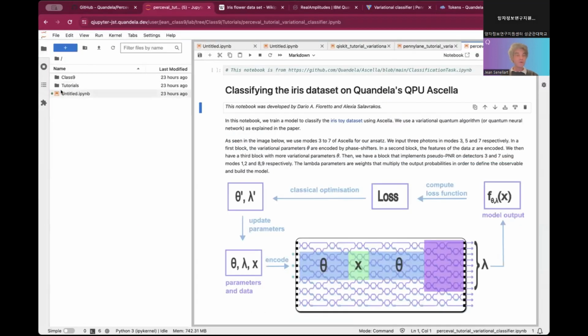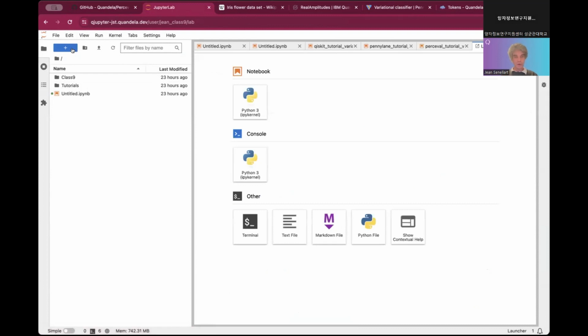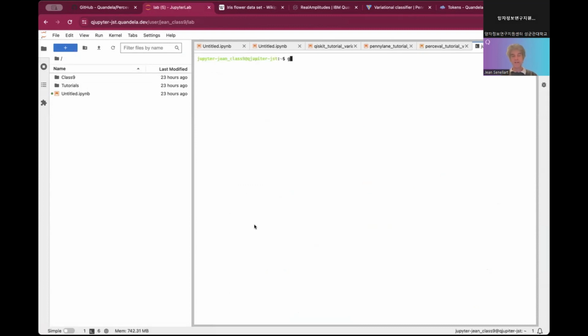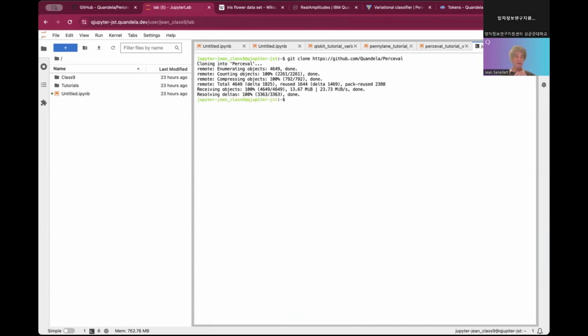Go to your notebook and we'll check out the Perceval repository. I will show you another way to do that. You can open a terminal inside your notebook environment and just run git clone Perceval. So I'm checking out Perceval from a terminal here.